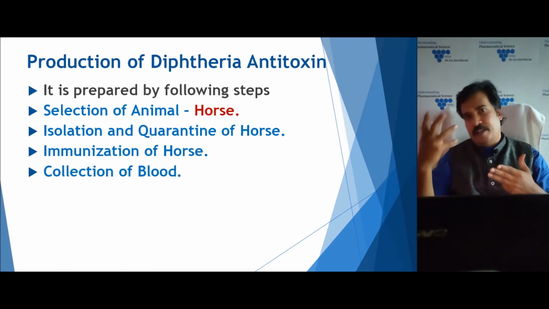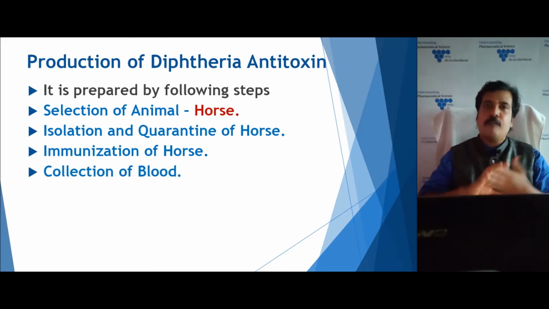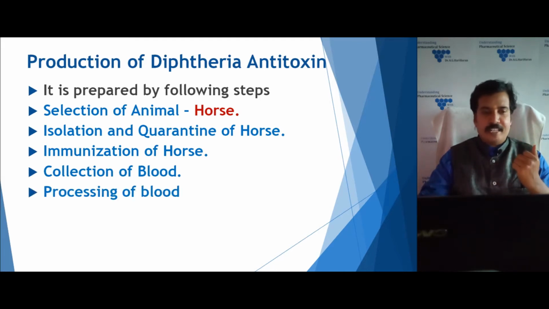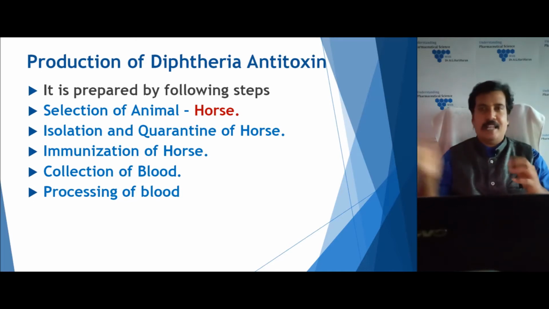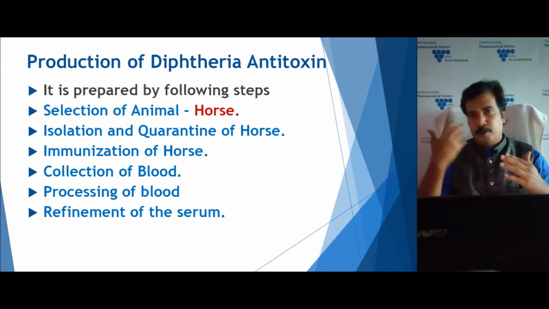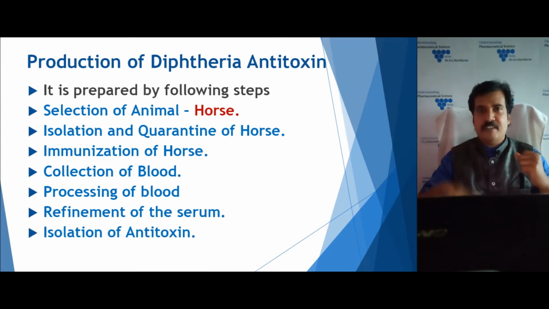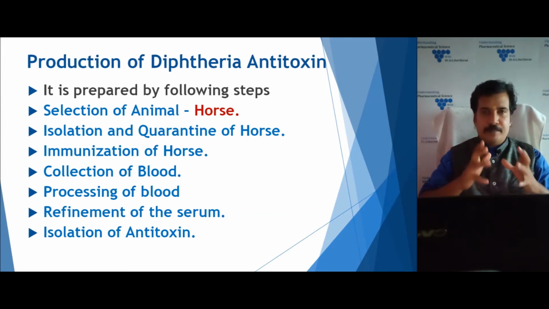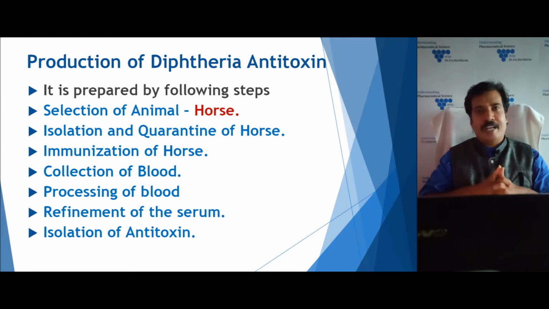Once the animal produces the antibodies, in the fourth step we collect the blood. In the blood, the serum part carries the antibodies. After collecting the blood, in the fifth step we process the blood. That means we remove the blood cells and get the serum in a pure form. After getting the serum, we still refine it to remove the clotting factors, and finally we isolate the antitoxin that is administered as a dosage form. These are the basic production steps of diphtheria antitoxin.